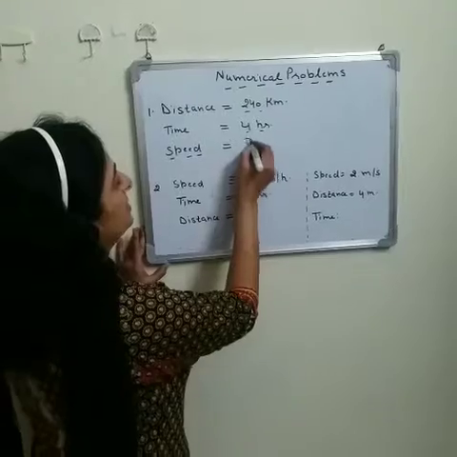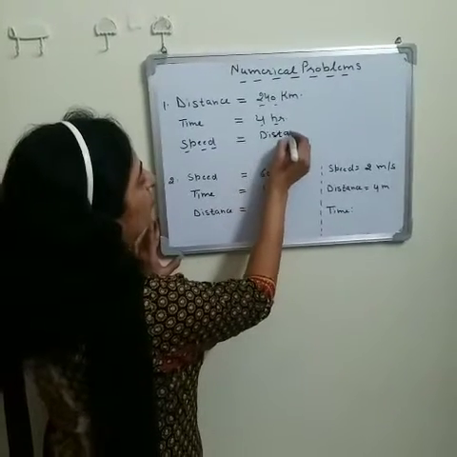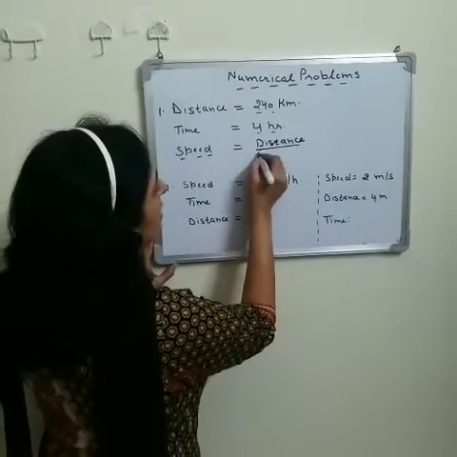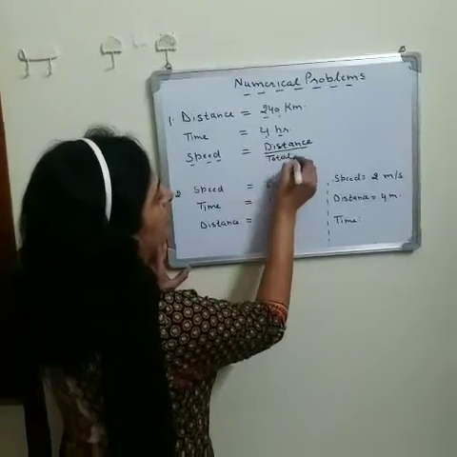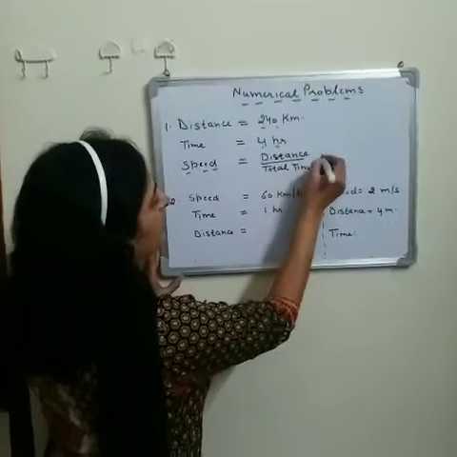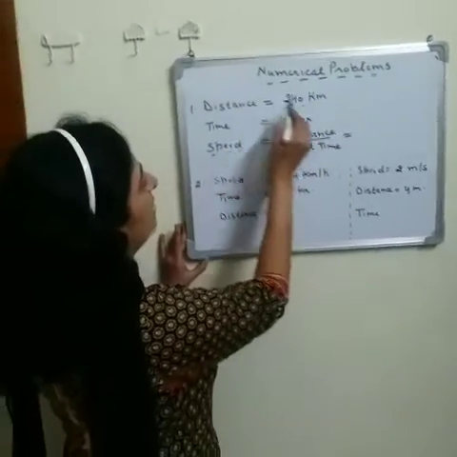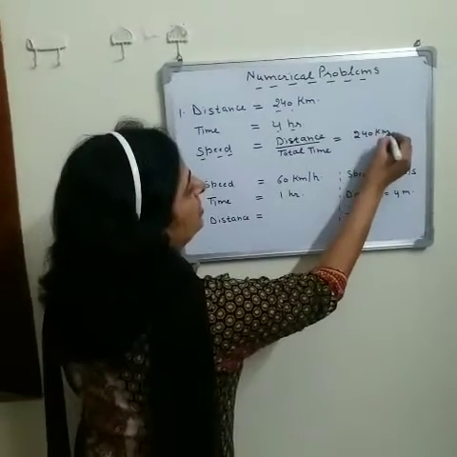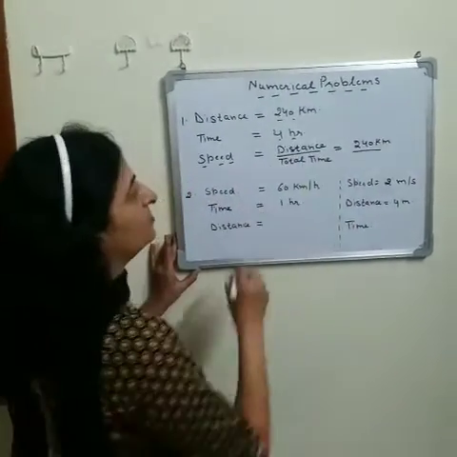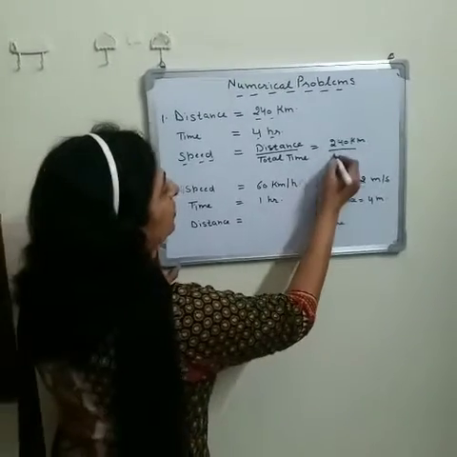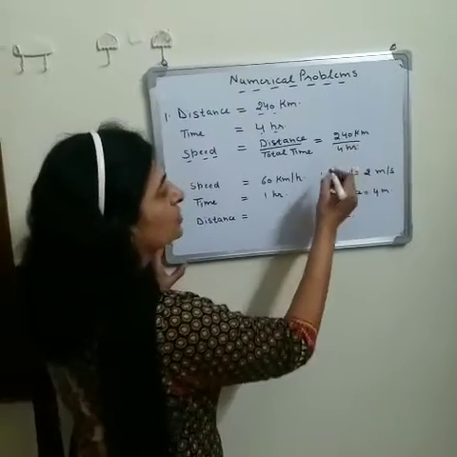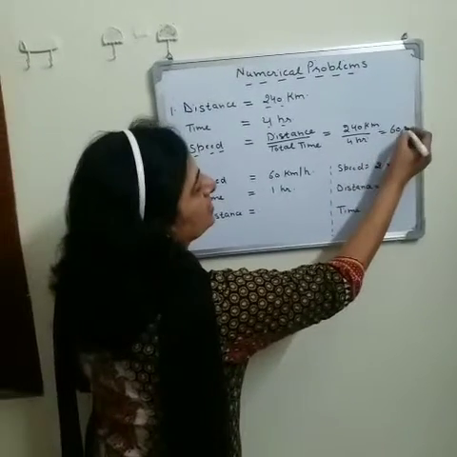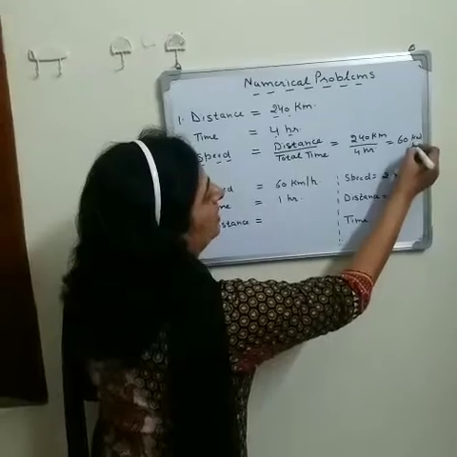Speed means the distance covered by an object, here the distance covered by the train, upon the total time taken. The distance covered by the train is 240 kilometers, and the total time in covering that distance is 4 hours. When we solve it, we find the speed of the train is 60 kilometers per hour.